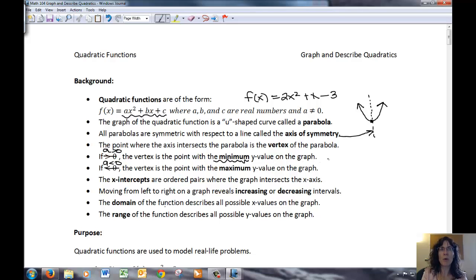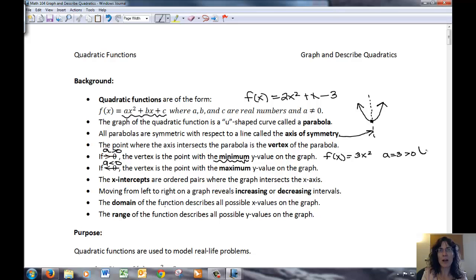And when we're talking minimum, we're just talking about the y part, or the f of x part of your ordered pair. So for example, if I have f of x equals 3x squared, then I know that my parabola opens upward because my a, which is 3, is greater than 0.